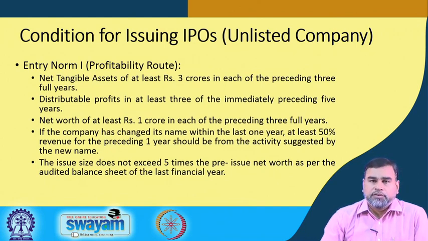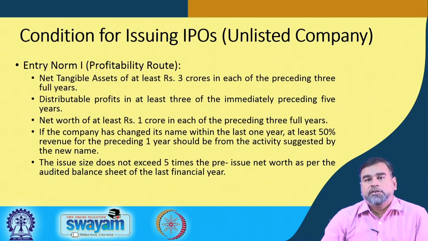So, there are different conditions that the regulatory bodies, particularly SEBI, have put for the issuance of an IPO in the market. Not all companies can go for an IPO whenever they want. They have to fulfill certain conditions, and only after fulfilling those conditions can they raise an IPO from the market. Then what are those conditions? There is an entry norm, and in the entry norm, one route is called the profitability route. In the profitability route, what are those conditions?